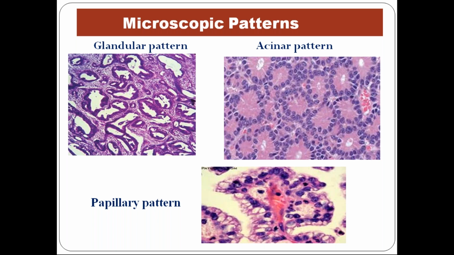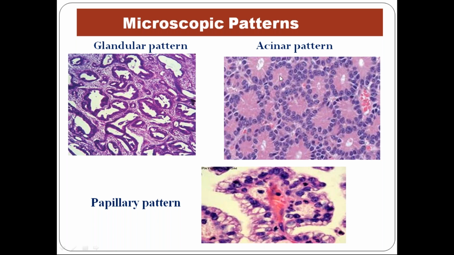Now, there are some specific microscopic patterns in the case of malignant epithelial tumors. As usual, the glandular pattern, so now you know what a glandular pattern is, adenocarcinoma. Now there is something called the Homer Wright pattern. Can you see the difference between the two patterns? Here you have a perfectly round central cavity, which is very small.